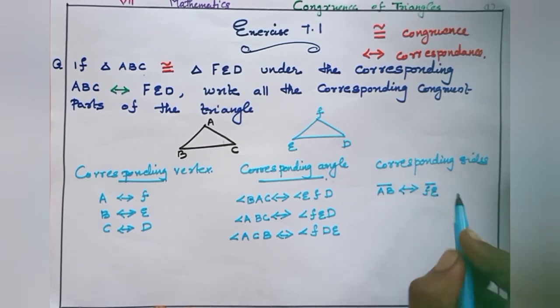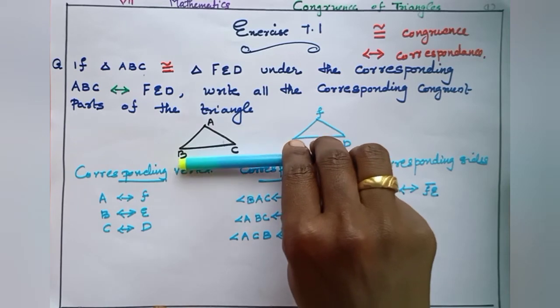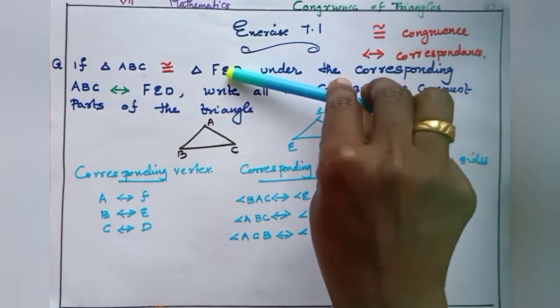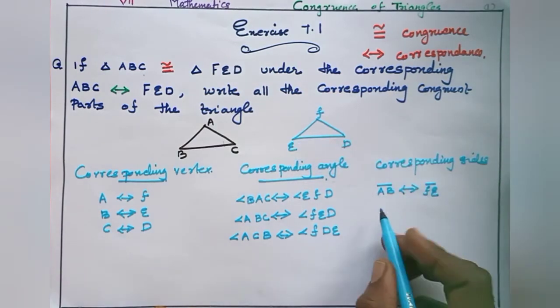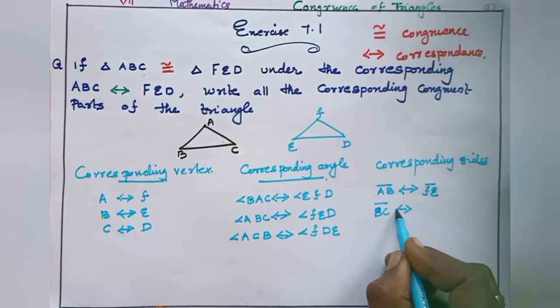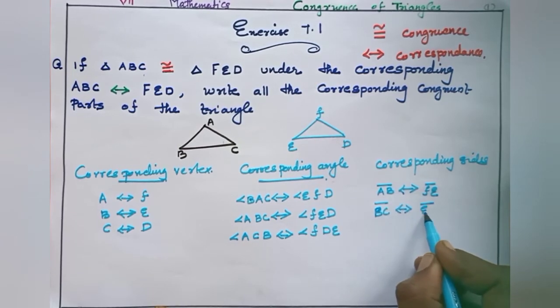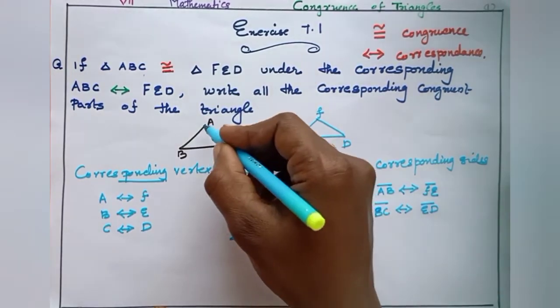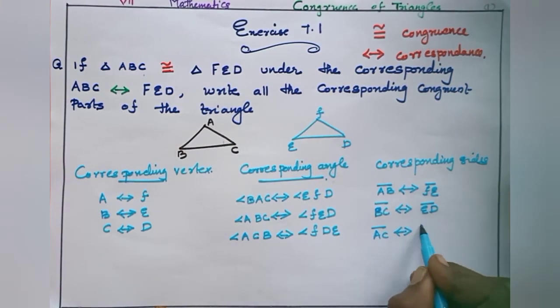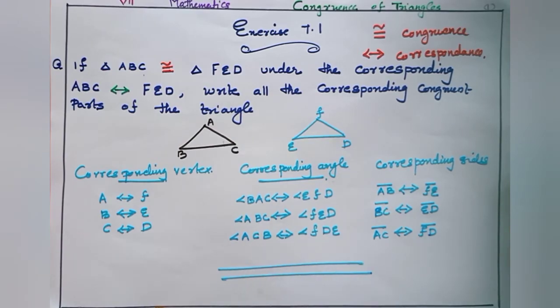Then BC is here BC, ED. So side BC corresponds to side ED, and side AC corresponds to side FD. Okay, understood all of you?